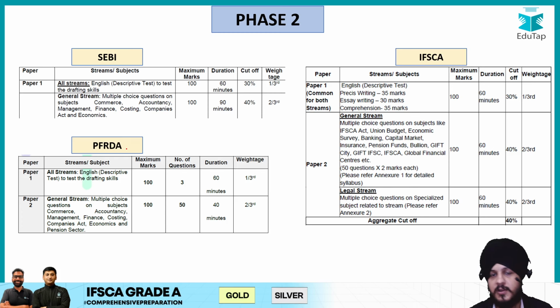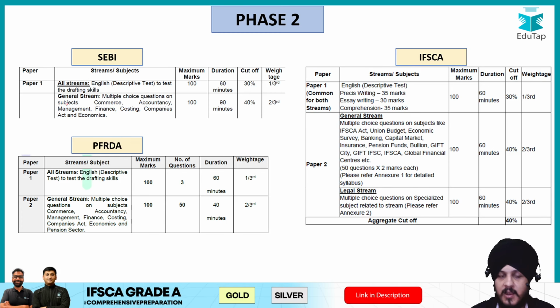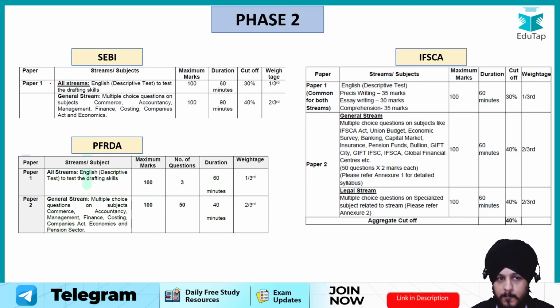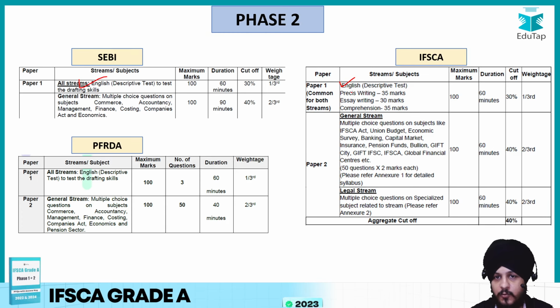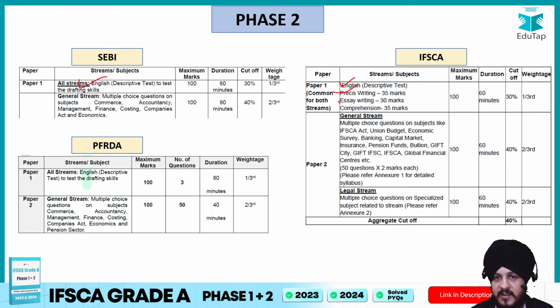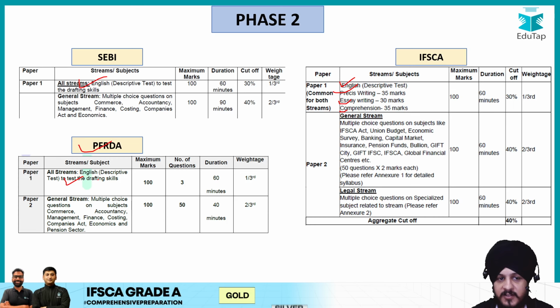Now if you talk about the next one, it is phase 2, right? Now if you talk about phase 2 paper 1, over here things are similar. We have English here also, descriptive test, English here also. As a part of this one, they have mentioned very precisely precise writing, essay and comprehension. And if you see PFRDA also, the same English paper is here, which is regarding the descriptive test, right? So this is going to be an overlapping factor.